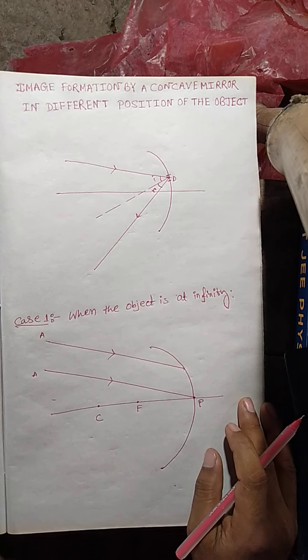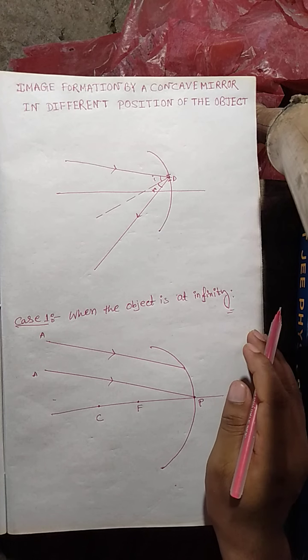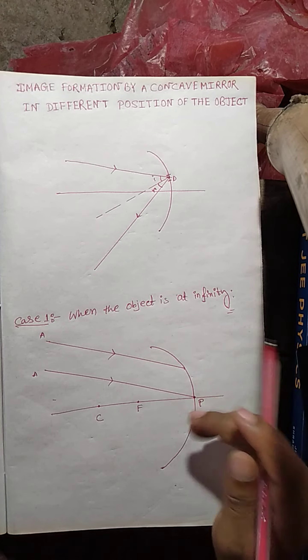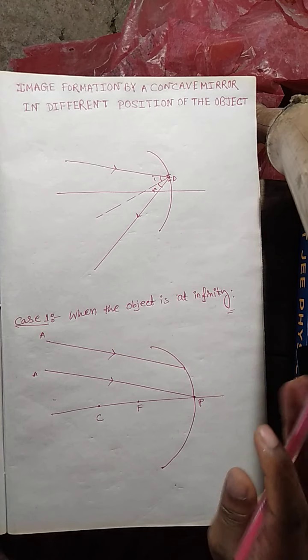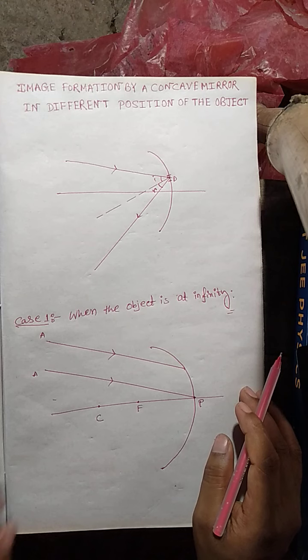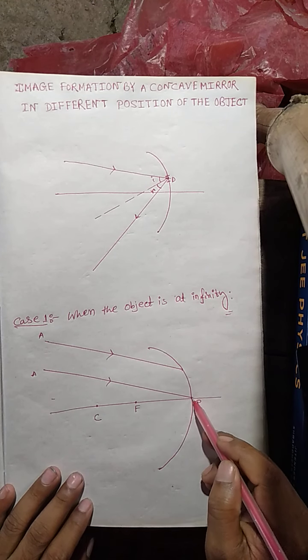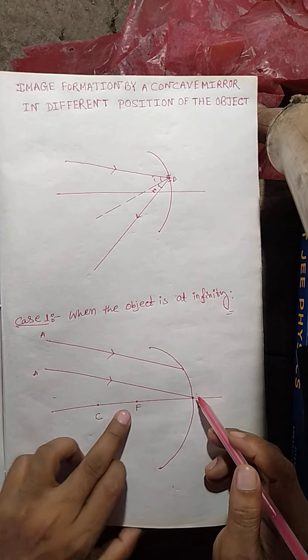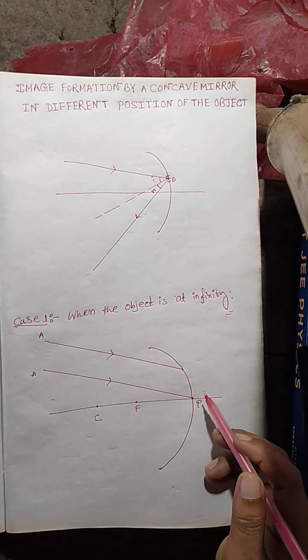Okay, let's discuss the first case. The first case is when the object is at infinity. Let's discuss this briefly. Here two rays are already shown. This is the concave mirror, this is the pole, this is the center of curvature, and this is the focus. Let us consider two parallel rays